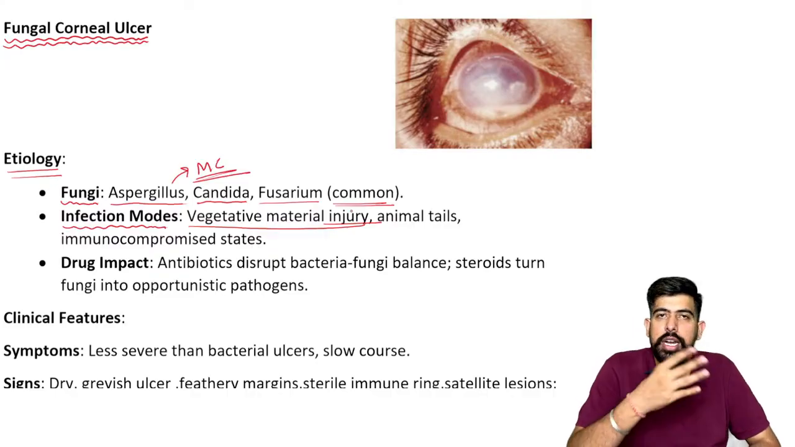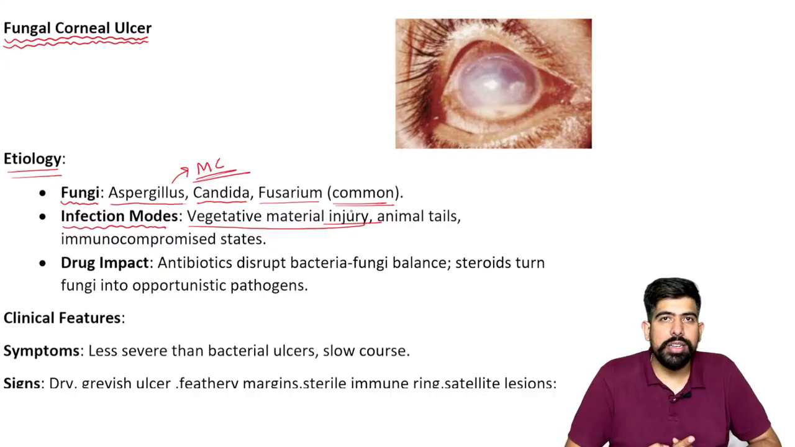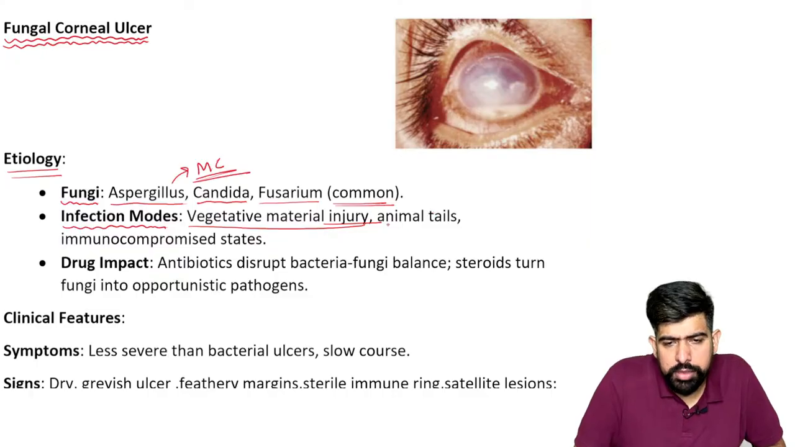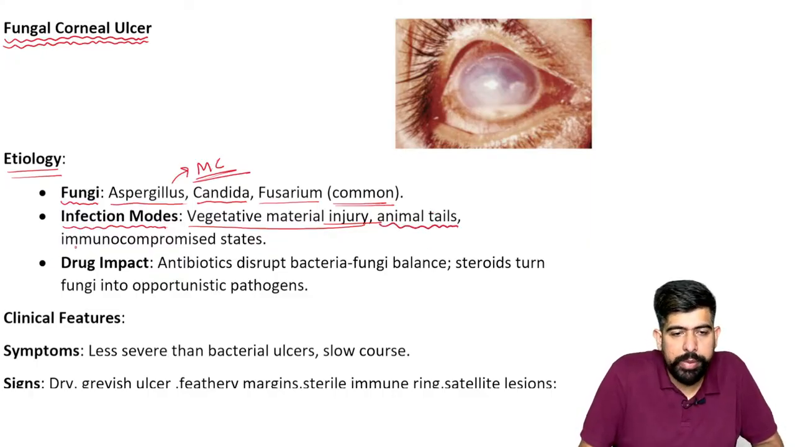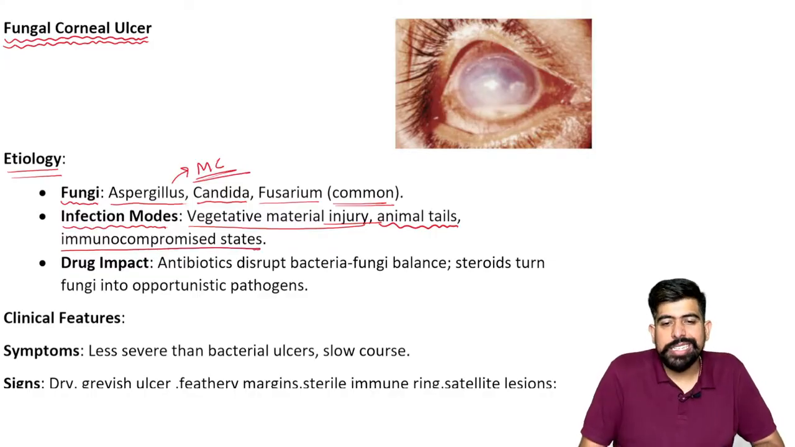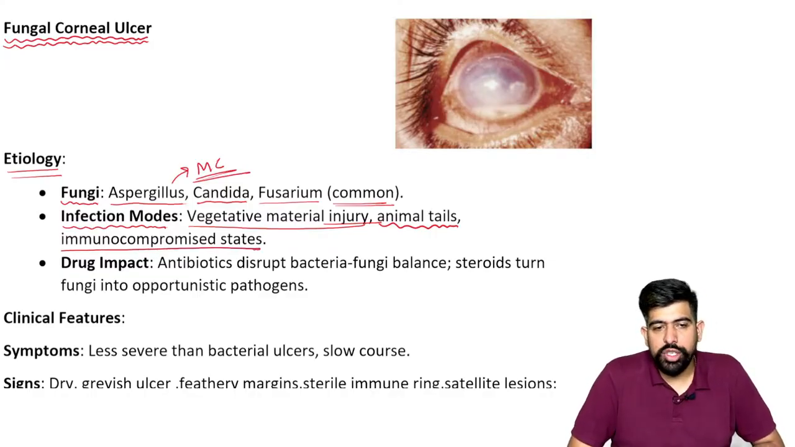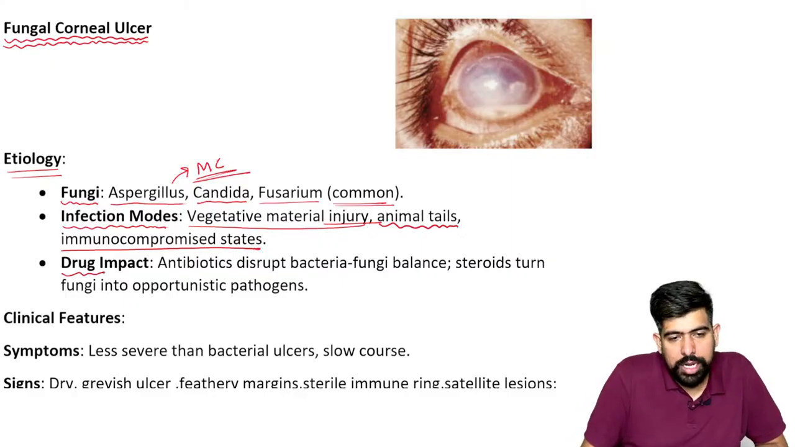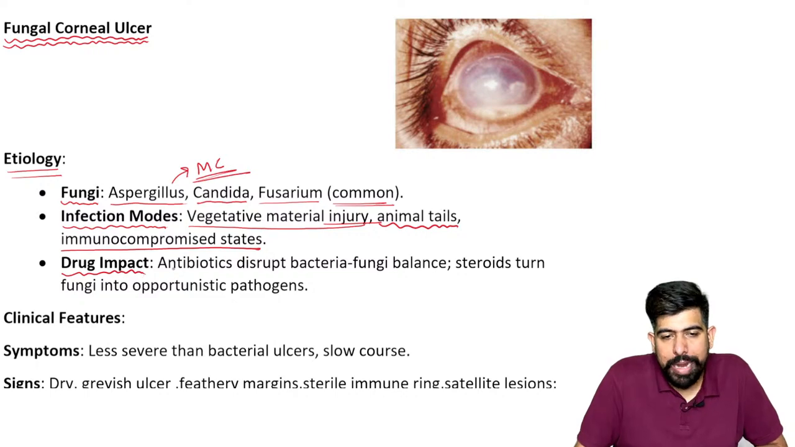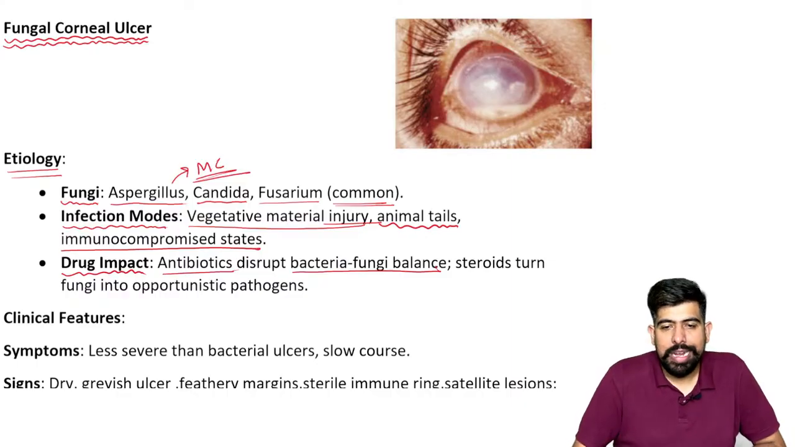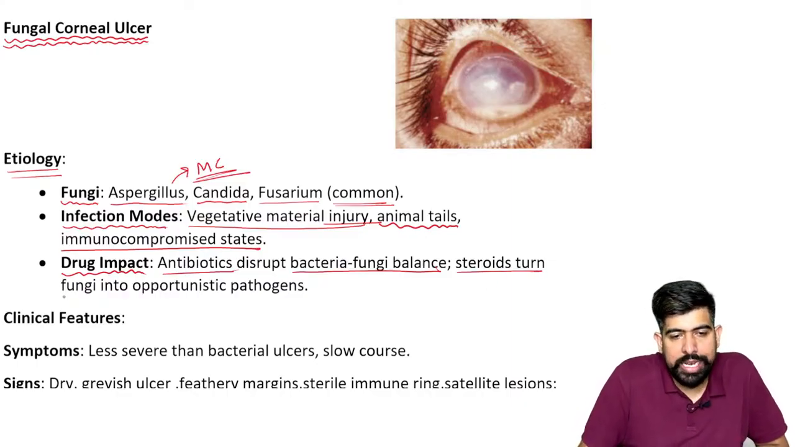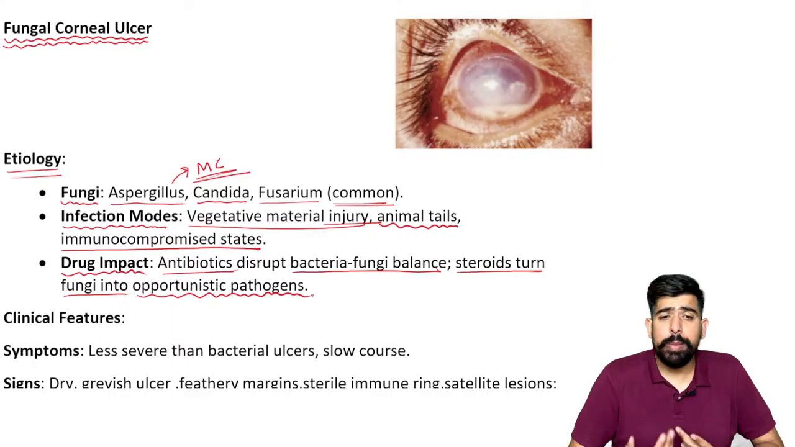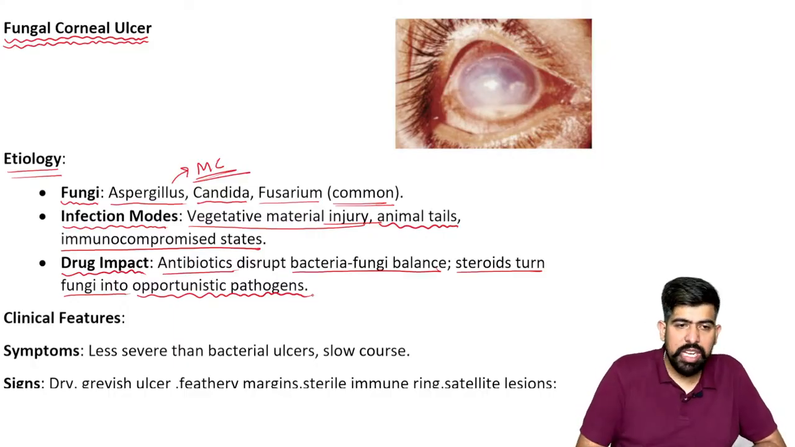I hope you remember this: the vegetative matter, like the leaf of some tree, or maybe some animal tails. Maybe the immunocompromised states are also there, which are the more common infectious modes. Drug impacts are there, of course. The antibiotics, please remember, disturb the bacteria-fungi balance, right? And steroids turn fungi into opportunistic pathogens. Please remember, so maybe some drug impact is also available in the etiology.